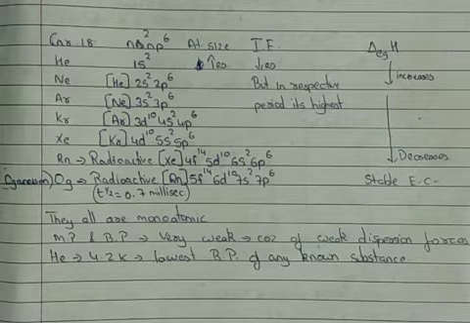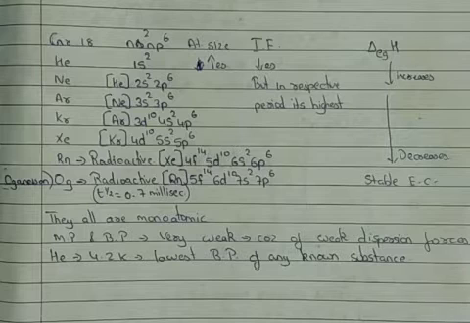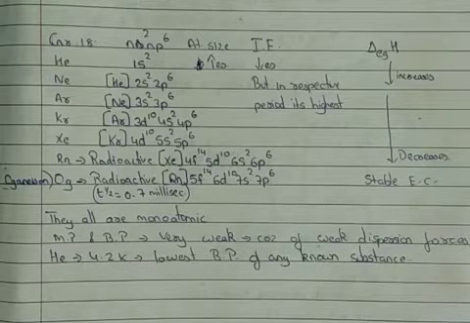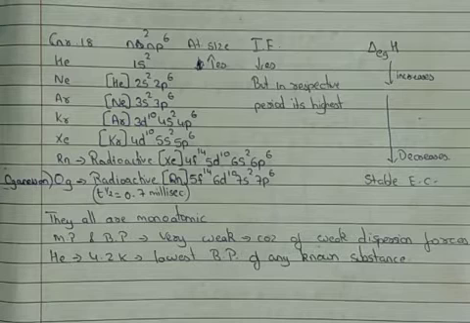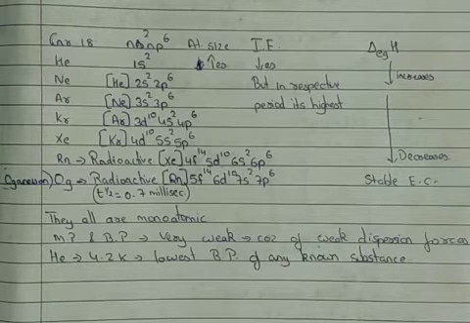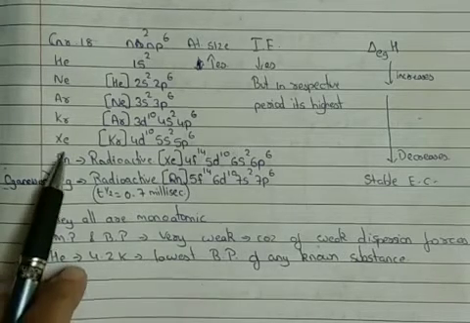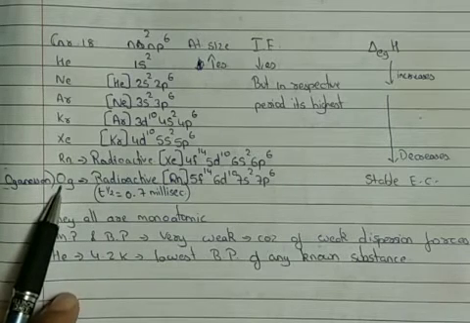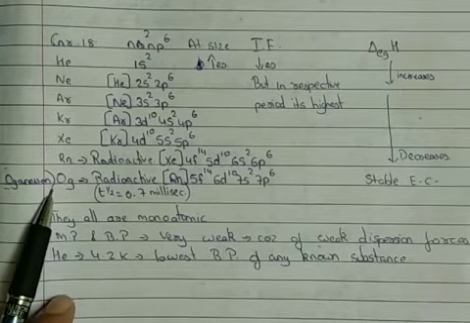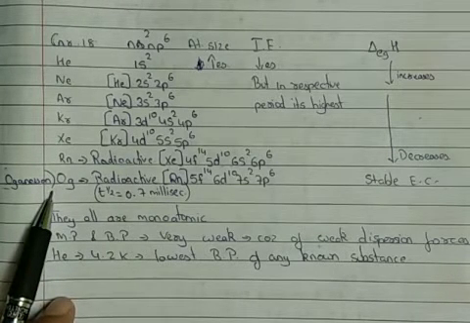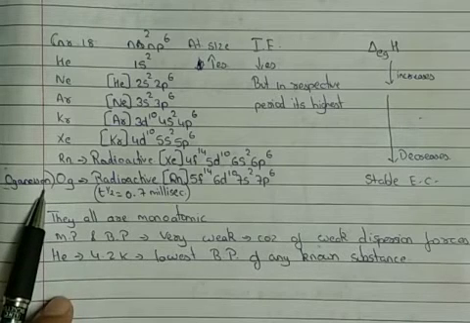Most of its properties are not yet explored because it was synthesized in recent years. So we will be dealing with the properties only of the elements till radon and not of oganesson. But oganesson is one of the elements of group 18 which we should be aware of, which is synthesized in the laboratory.